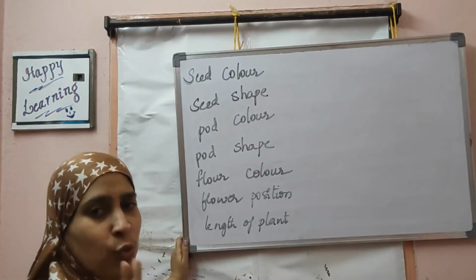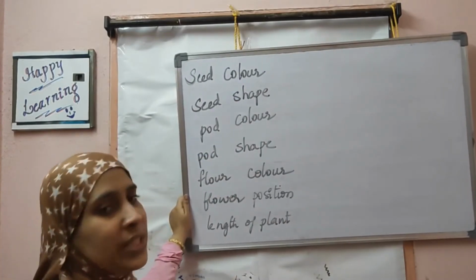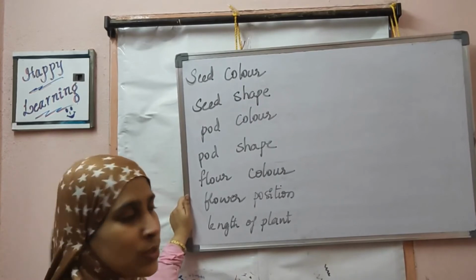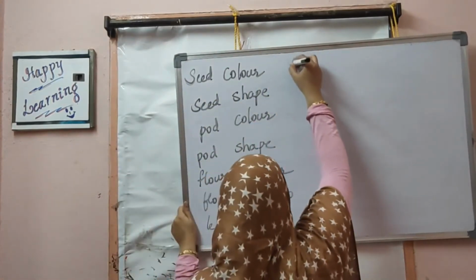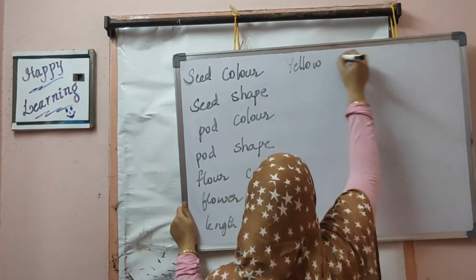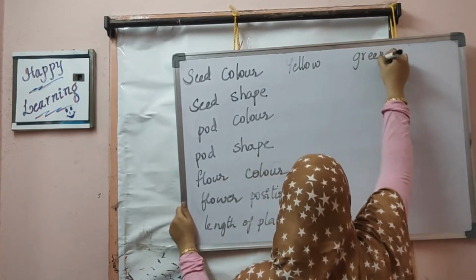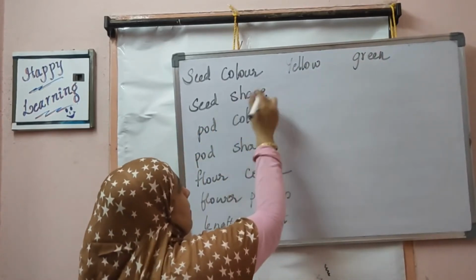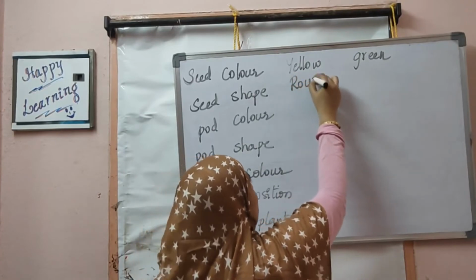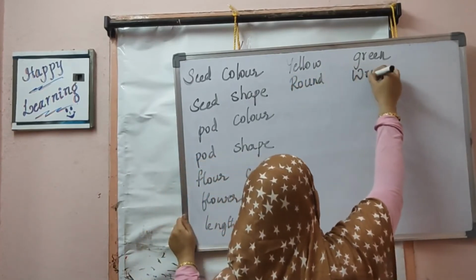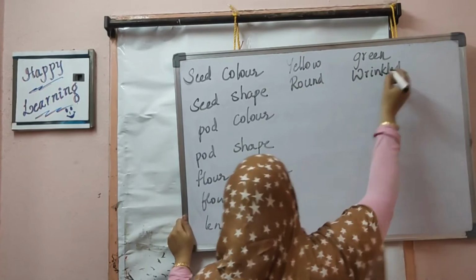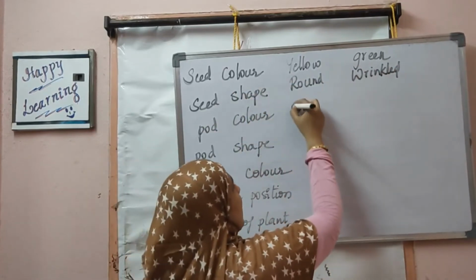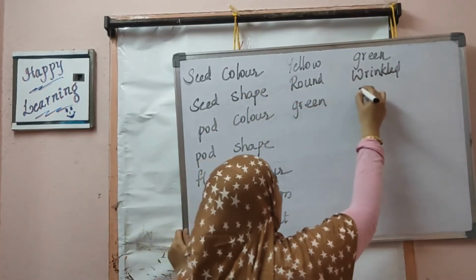There were 2 variations for each of these characters he has chosen. Seed color was either yellow or green. Seed shape was either round or wrinkled. Pod color is either green or yellow.